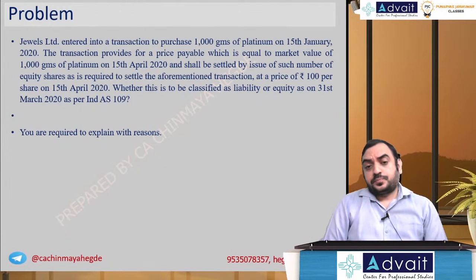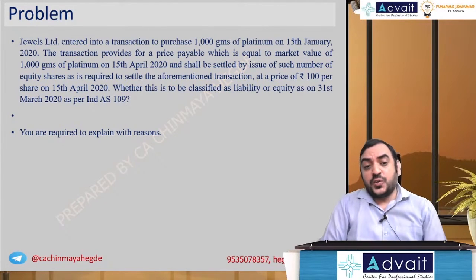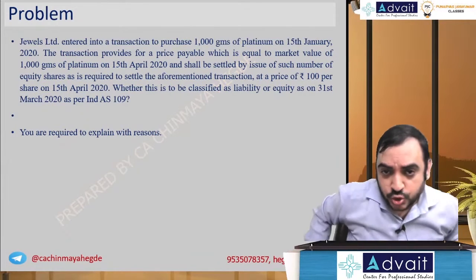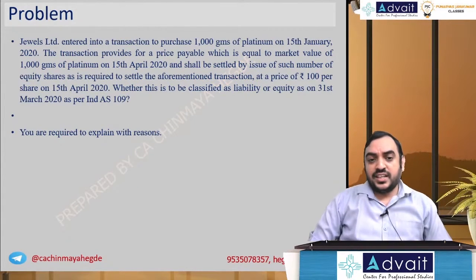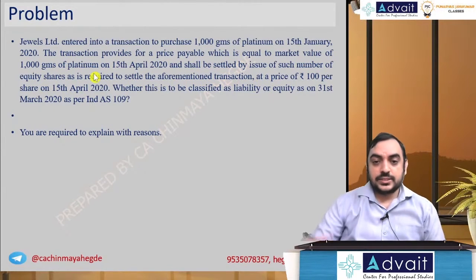The transaction provides for a price payable which is equal to the market value of 1000 grams of platinum on 15 Jan and shall be settled by issue of such number of equity shares as required, at a price of 100 per share on 15th April. Whether this is to be classified as liability or equity on 31st of March as per Ind AS 109, you are required to explain with reasons.